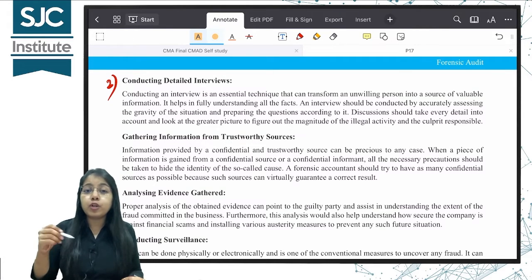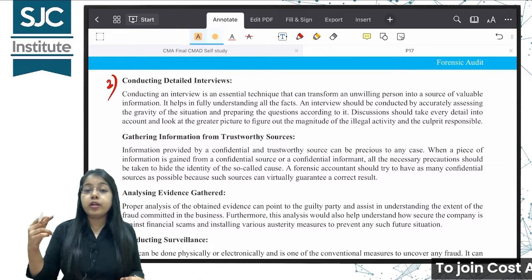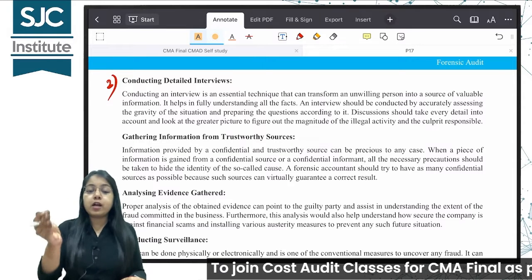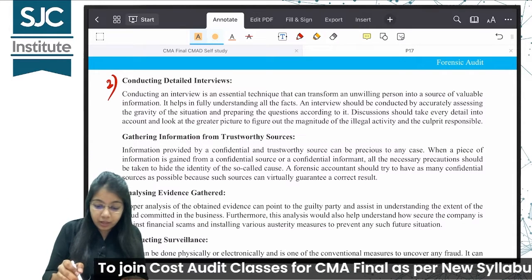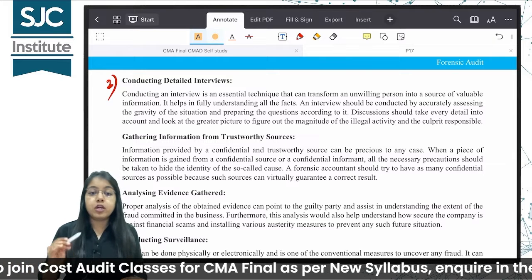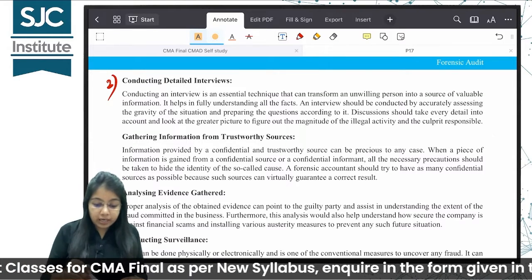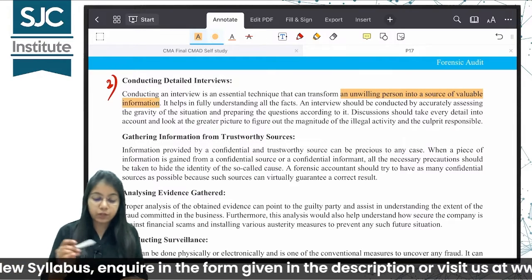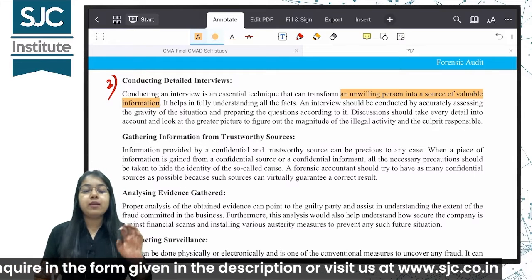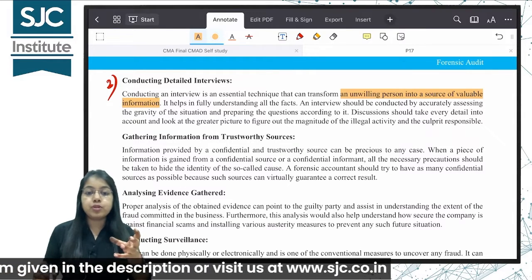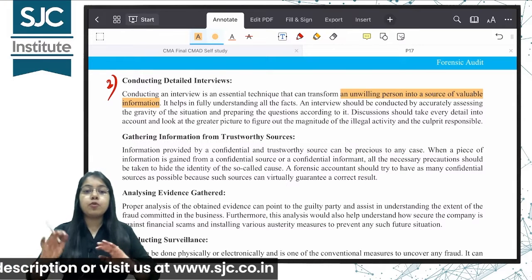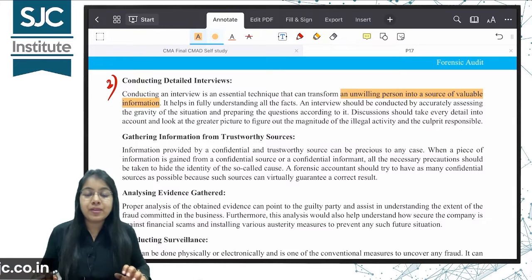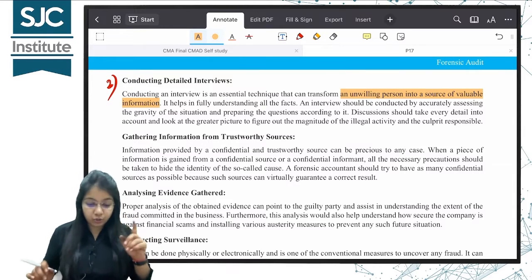But if you don't know what questions you should ask, the forensic auditor has to always ask tactful questions. एक ही चीज को घुमा फिरा के बार बार पूछना पड़ेगा. So preparing the questionnaire or the questions to be asked is very important. Conducting an interview is an essential technique that can transform an unwilling person into a source of valuable information. कोई एक ऐसा एम्प्लॉई है जिसको आपने एक क्वेश्चन पूछा तो उसने ठीक से आंसर नहीं दिया, बट उसी क्वेश्चन को आप घुमा फिरा के 10 बार पूछ रहे हो तो उसने कुछ वैल्यूएबल इंफॉर्मेशन दे डाली आपको. सो दिस इंटरव्यू इज अ वेरी इंपॉर्टेंट टूल.